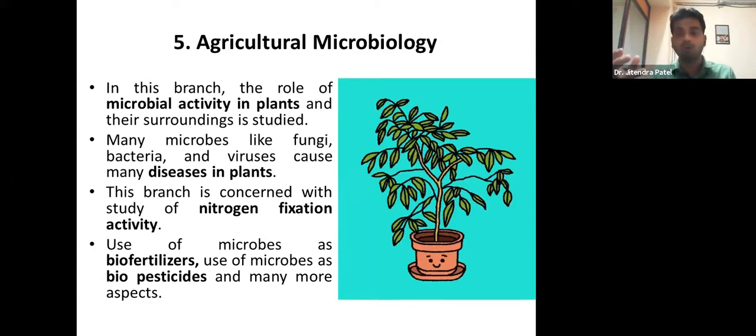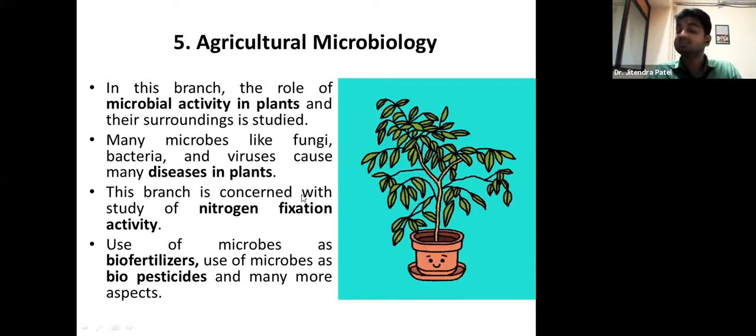Which viruses can attack your plant? Like root necrosis, spotting of the leaf, falling of the young branches, falling of the leaves, yellow coloration of the leaves. You might have heard of these because of attack by viruses such as tobacco mosaic virus. These are the names of viruses that I am telling you, right? So many microbes like this attack the plant.